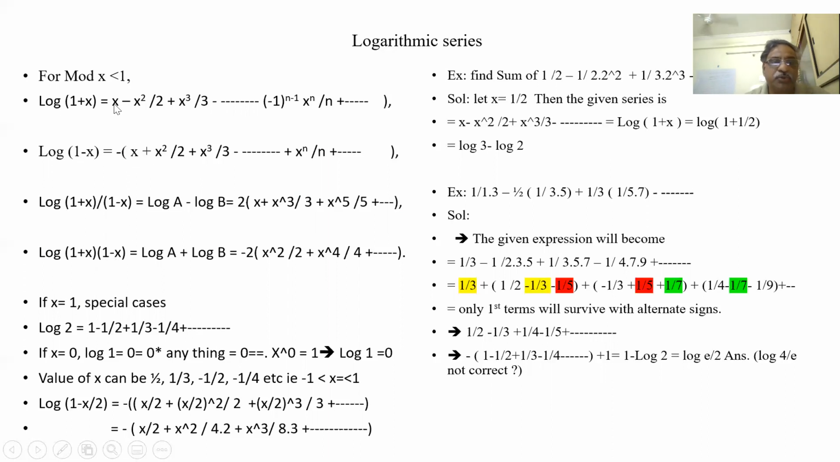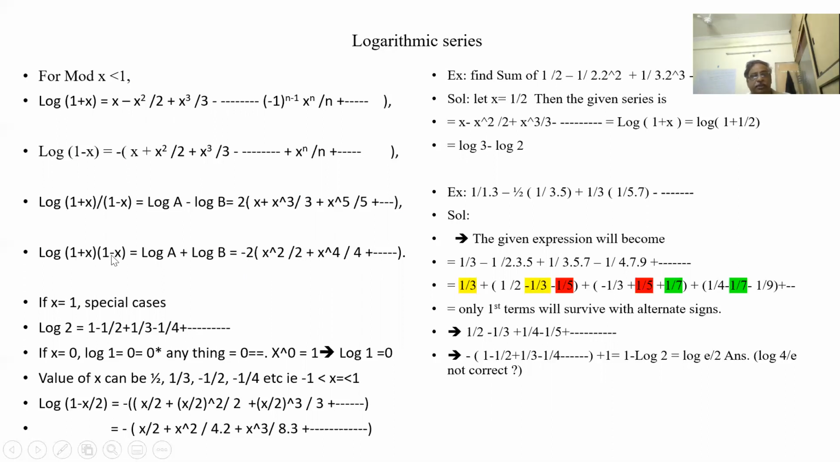When I add these two, what will happen? This plus and this minus get cancelled. This plus and this minus get cancelled. So only the minus terms will be there. So minus of 2 into x squared by 2 plus x to the 4 by 4, all even terms will come. So in the denominator, you will get 2, 4, 6, like that. All terms are not appearing. So this is log ab.